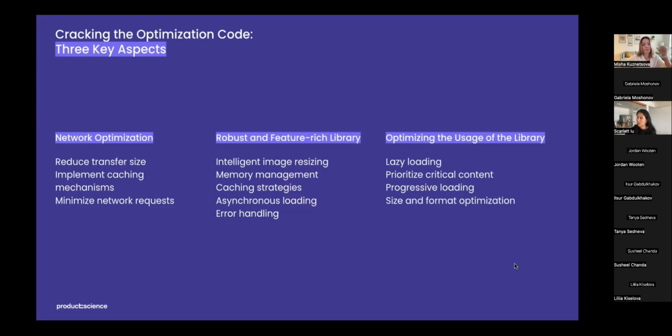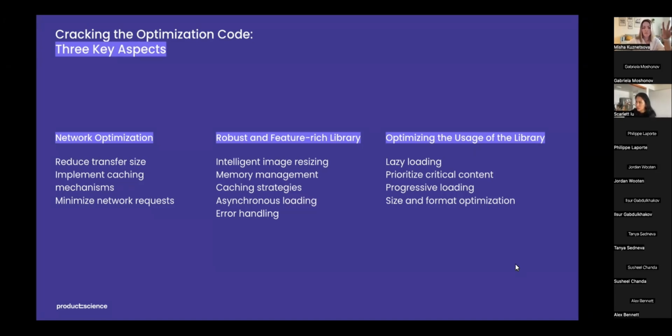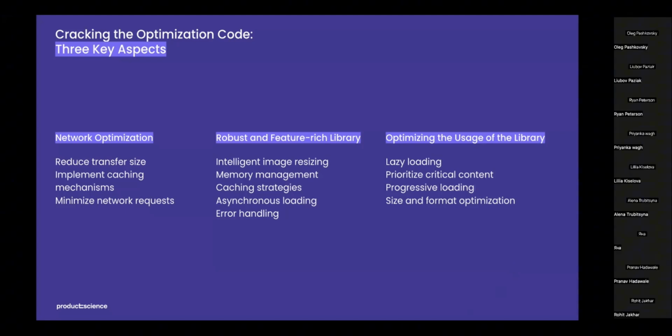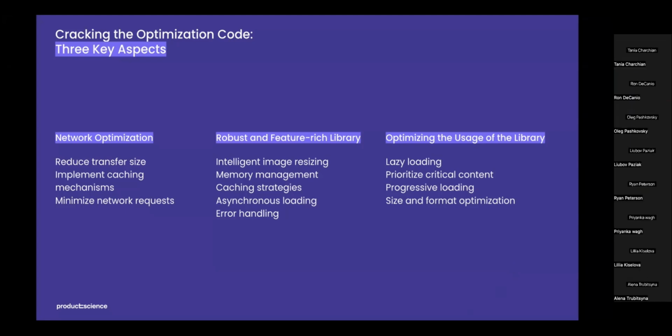First one, network optimization. Such libraries often provide functionalities like intelligent image resizing, image decoding and memory management, caching strategies, asynchronous loading, error handling, and retry mechanism. We'll discuss the most popular image loading libraries later in our webinar. And the third one, but the most important one, optimizing the usage of the library. Even with a robust library, the way you utilize it can impact the overall performance.